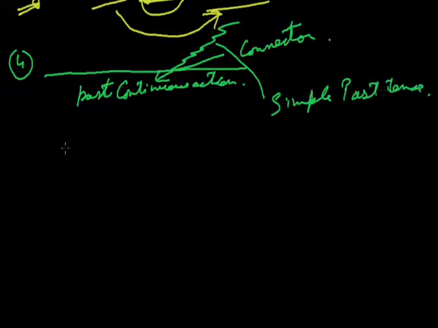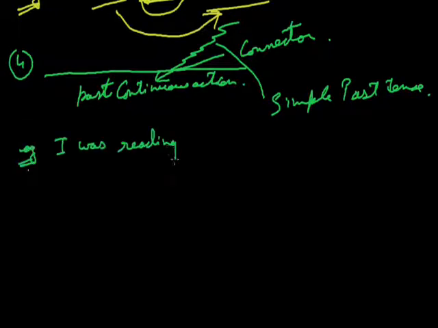So this shows that if a past continuous action is going on and another action happens in between, then we will use past continuous tense, simple past tense, and they are joined by a connector.